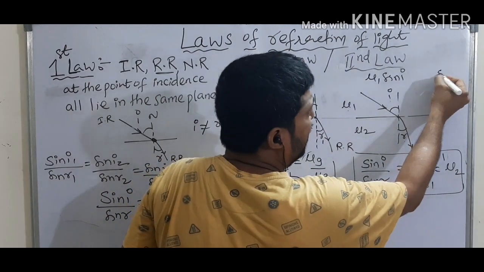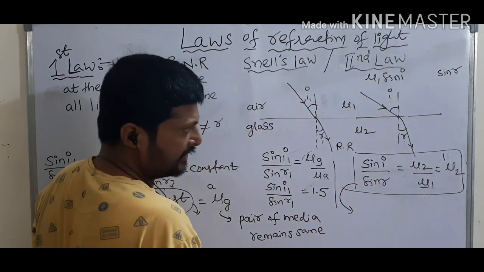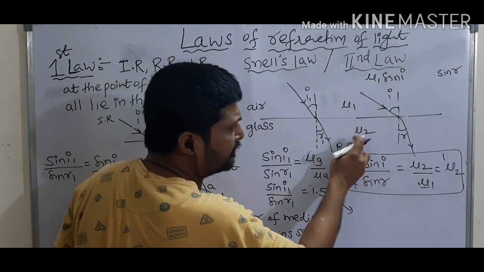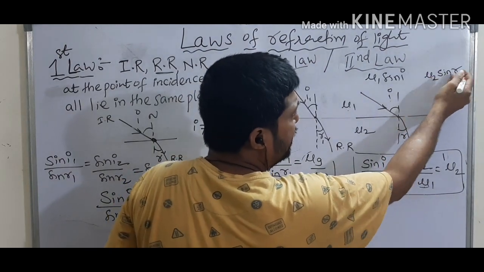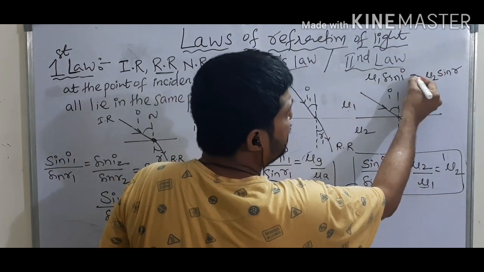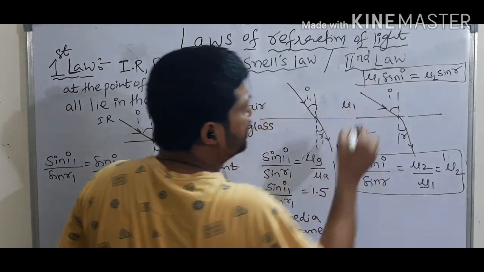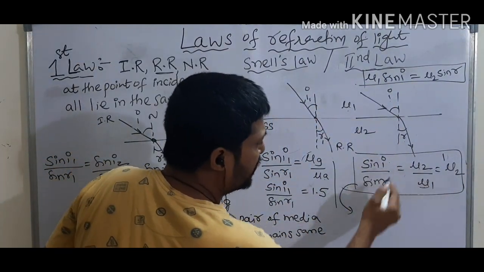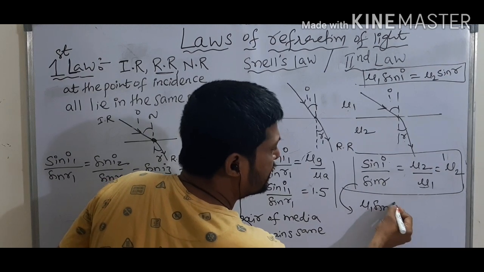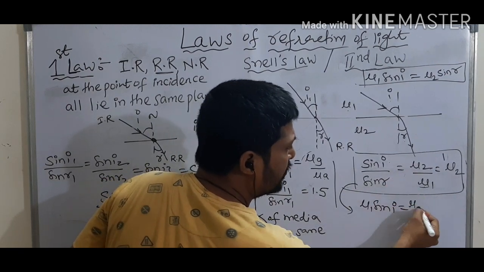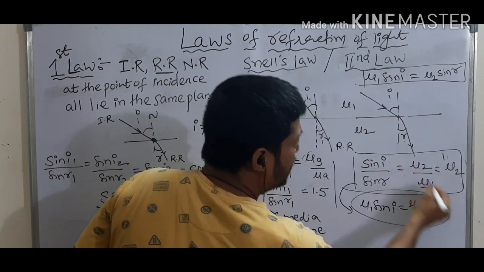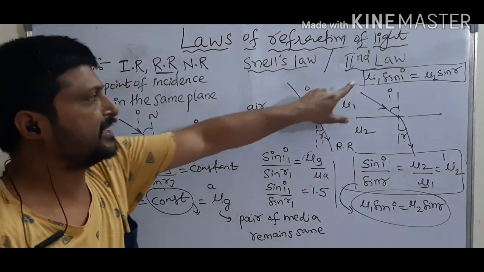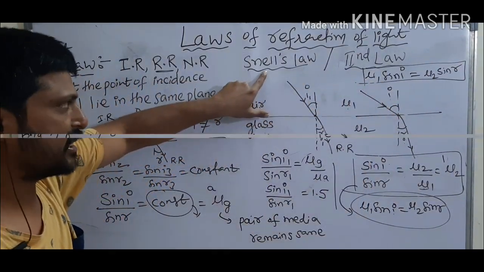R. For that R, apply sin R. In this medium, what is the refractive index? µ2. So write it in front of sin R. So this is equal. So this is Snell's law. So this is a shortcut for this. If you cross multiply, µ1 sin I, µ2 sin R, both are the same. So this is the short trick for Snell's law.